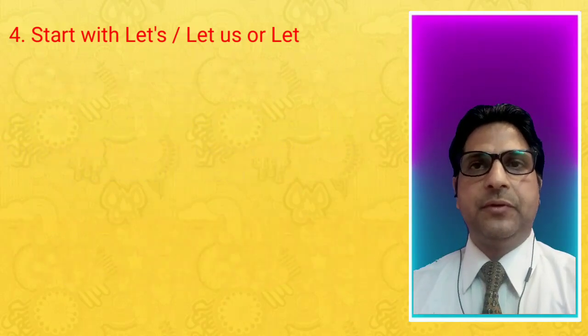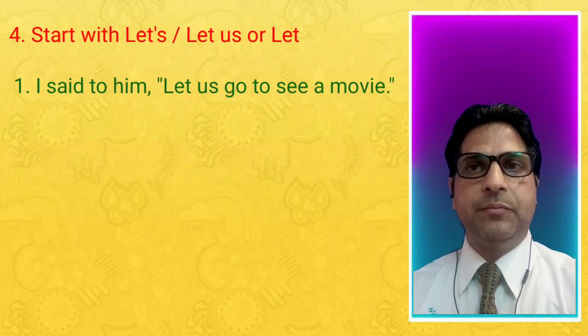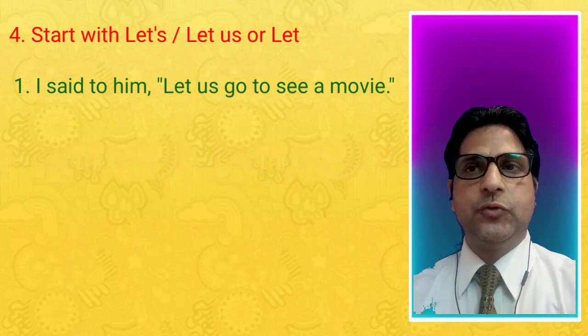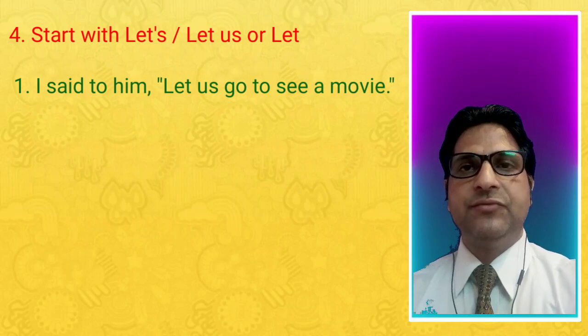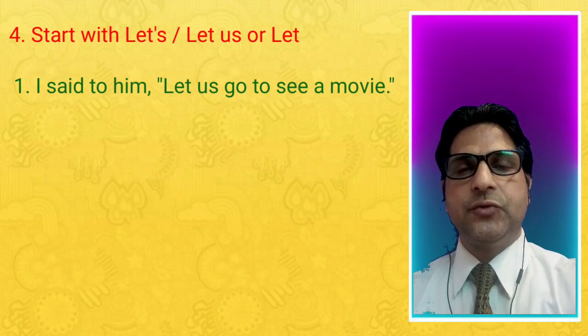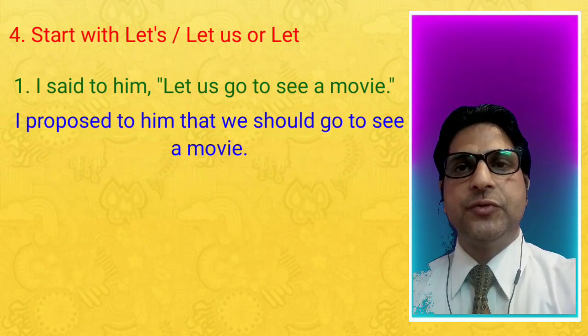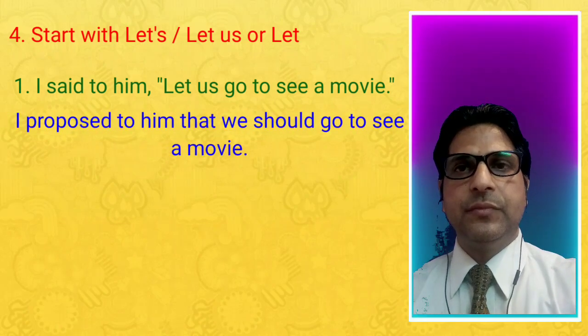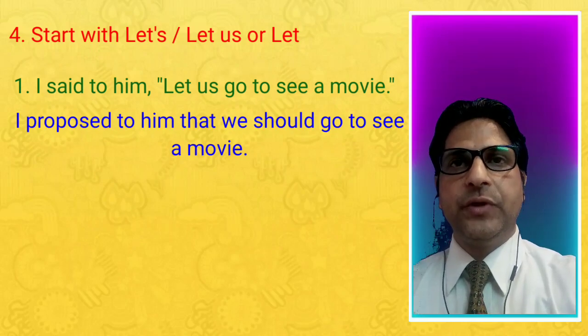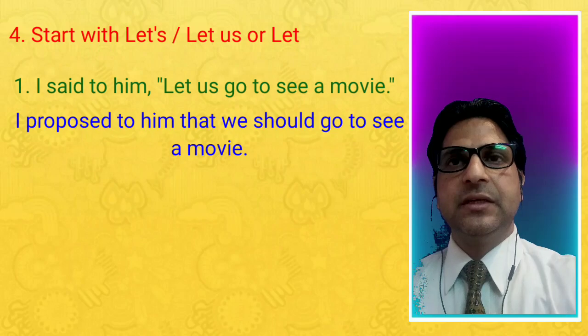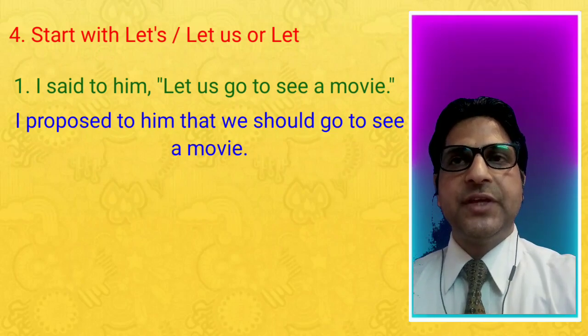For example, I said to him, let us go to see a movie. Said to is given, so we have changed said to into proposed to or suggested to. I proposed to him, connective that, and remove the word let. That we should go to see a movie. In this sentence, the reporter himself is appearing.